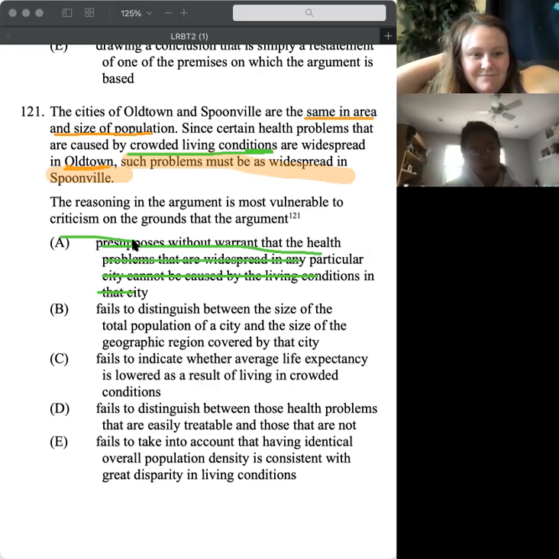Fails to distinguish between the size of the total population of a city and the size of the geographic region covered by that city.